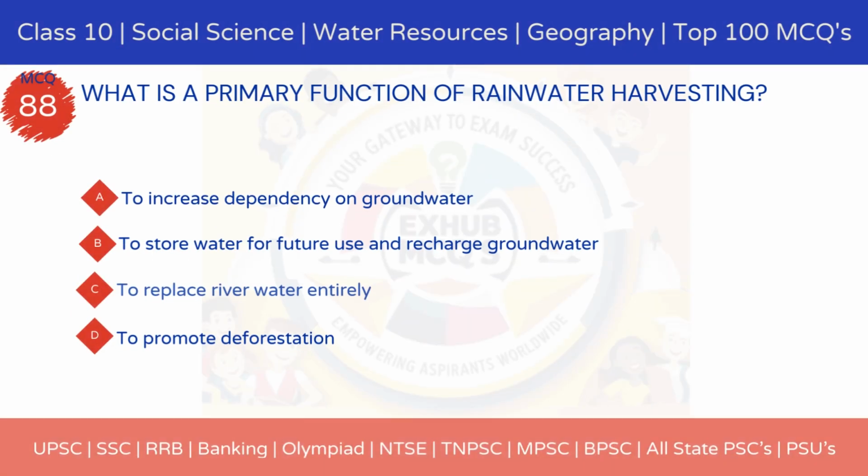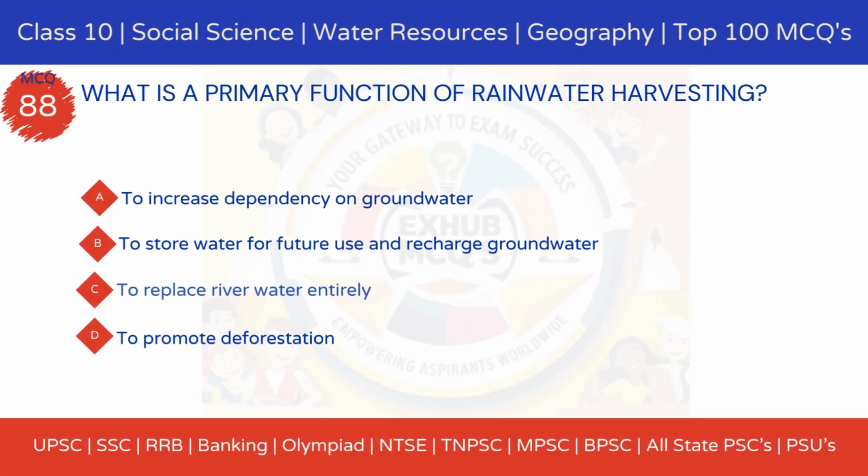YEMC 88. What is a primary function of rainwater harvesting? Option A, to increase dependency on groundwater. Option B, to store water for future use and recharge groundwater. Option C, to replace river water entirely. Option D, to promote deforestation.